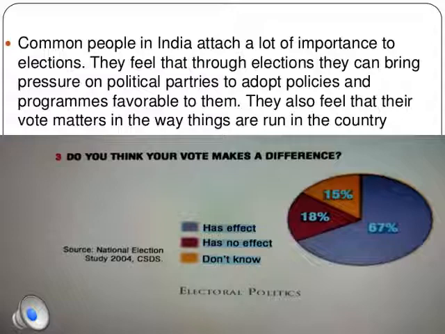So 67%, the majority of the population, says that yes, we do have an effect through the elections. We do put pressure on the political parties through the elections so that they can bring new policies in order to improve the condition of India.